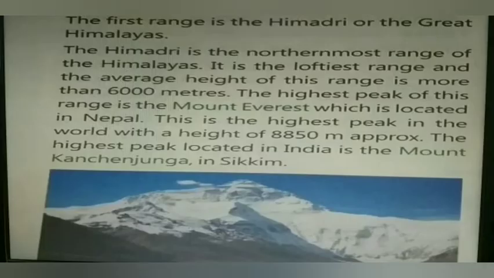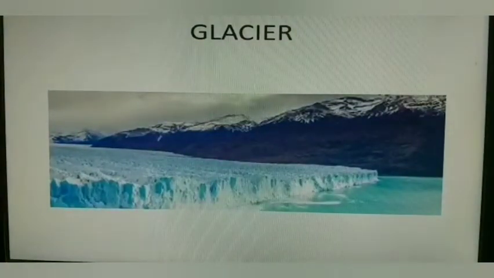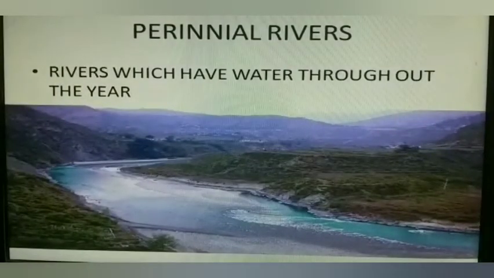It is the highest range with an average altitude of over 6,000 meters. The range is always covered with snow as there is heavy snowfall. At some places, huge masses of ice move down the mountain slopes, which are called glaciers. These glaciers later form rivers which have water throughout the year. These rivers are called perennial rivers, and Ganga and Yamuna are some of them.